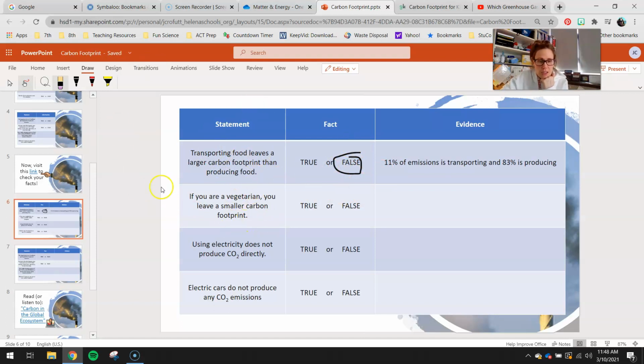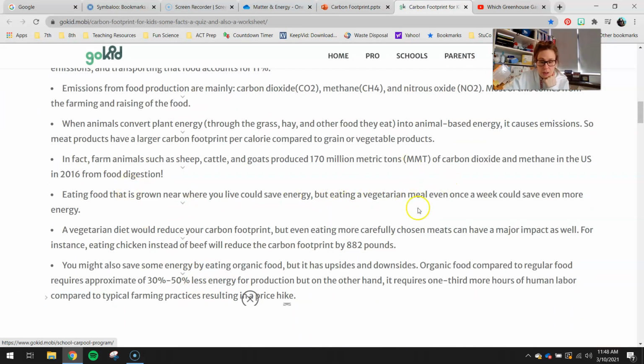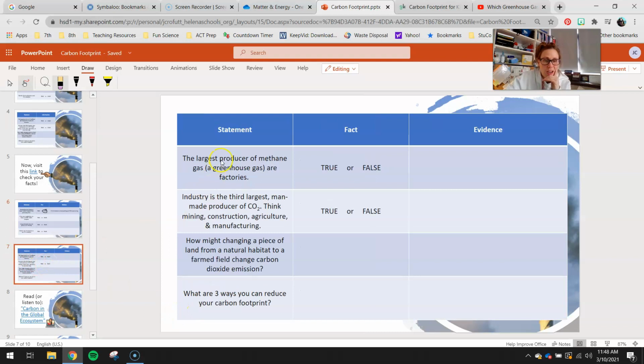Okay, if you are a vegetarian, you leave a smaller carbon footprint, so you would find where it talks about vegetarians. You can see there's something right here about vegetarians. All right, so I'm going to let you look through the rest of those. Electricity producing CO2, electric cars producing CO2, methane gas is factories, third largest is industry. Okay, and then how might changing a piece of land from a natural habitat to a farm field change carbon dioxide? So look that up and then look up 3 different ways that you can reduce your carbon footprint and see if any of those are the same.